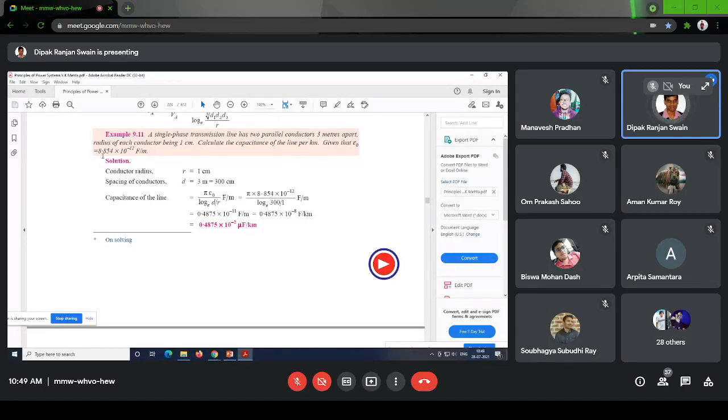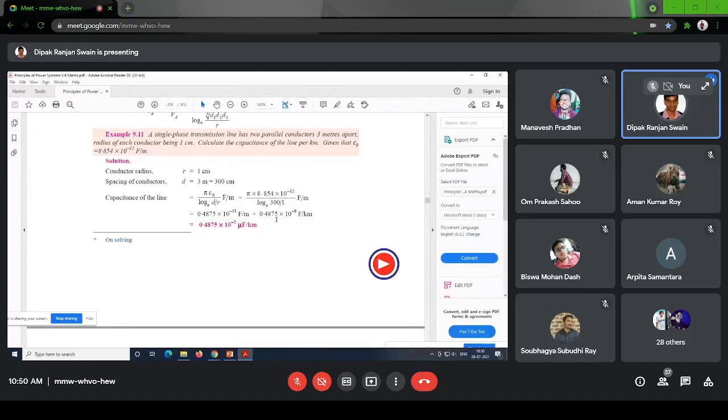And epsilon 0 value is given 8.854 into 10 to the minus 12. Sometimes it is given, sometimes it is not given. I think the epsilon 0 value is there in the calculator itself, or you remember 8.854 into 10 to the minus 12. Like there, in case of inductance calculation, 4π into 10 to the minus 7, like that. You calculate the value of capacitance. Now, just put in the formula, D is given. So, π ε0 / ln(d/r). So, D is 300, R is this one. So, you will calculate the value of capacitance.